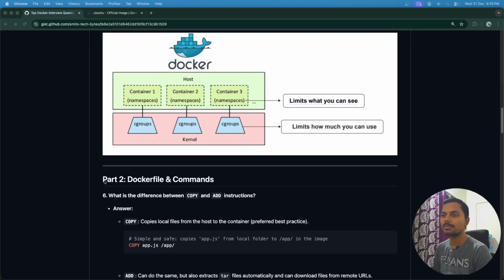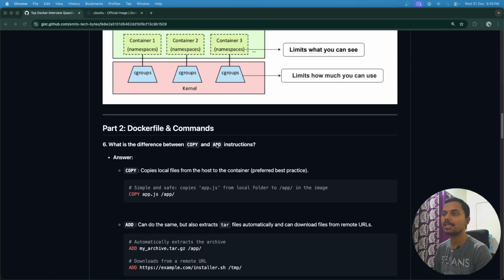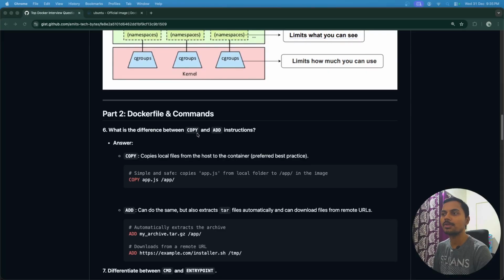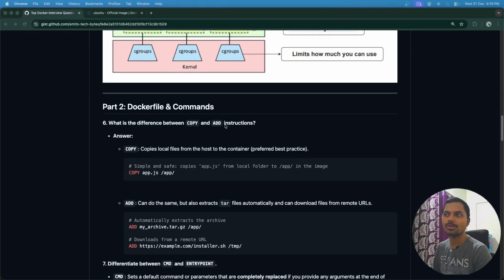The next part in this Docker interview question series is related to Dockerfiles and commands. This is another important section that is usually asked in interviews. The sixth question is: what is the difference between COPY and ADD instructions? Whenever we create a Dockerfile, inside it we mention either COPY or ADD. This question is usually asked in interviews.